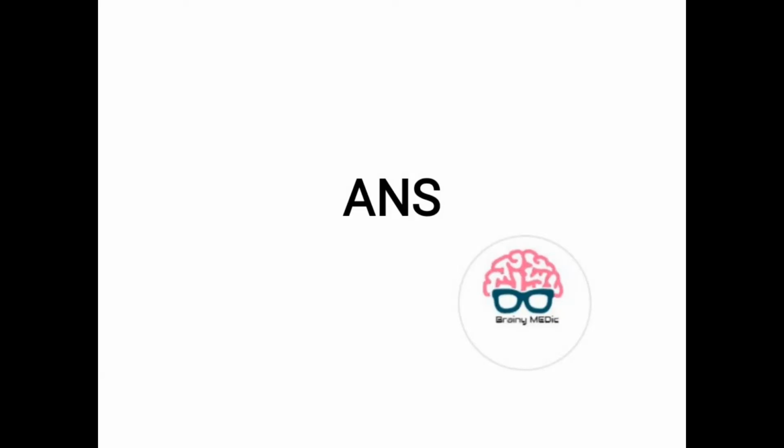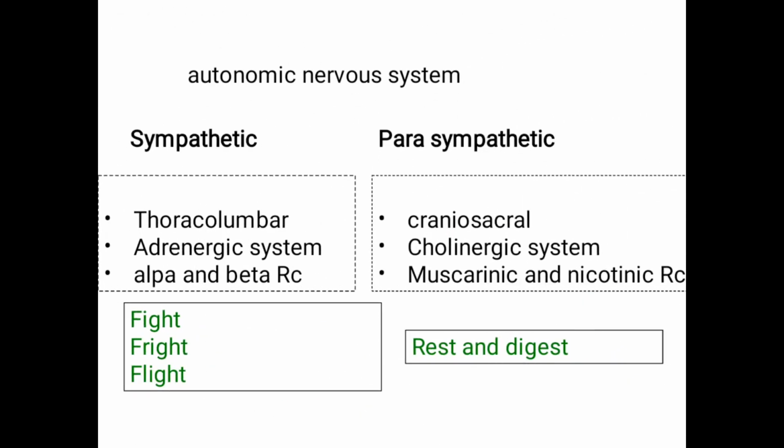Let's study about the autonomic nervous system. This is one of the most important topics and a bit confusing one. The autonomic nervous system is divided into two: sympathetic and parasympathetic. Sympathetic gets activated during emergency situations, mainly during fight, fright, and flight. This is our basics. Parasympathetic gets activated during rest or is used in digestion. Therefore, we consider this as rest and digest, whereas sympathetic is for fight, fright, and flight.